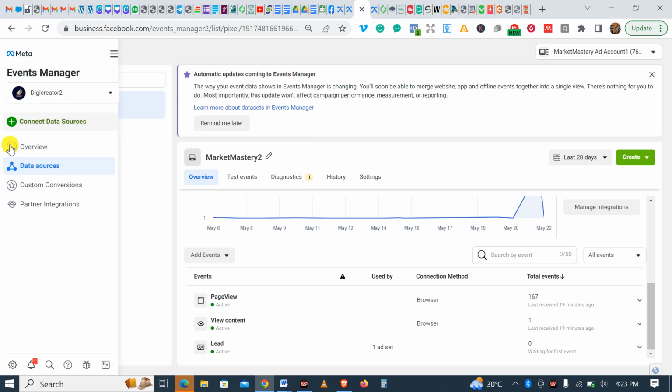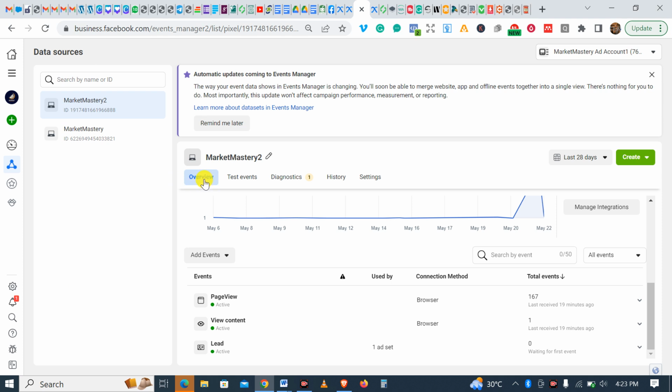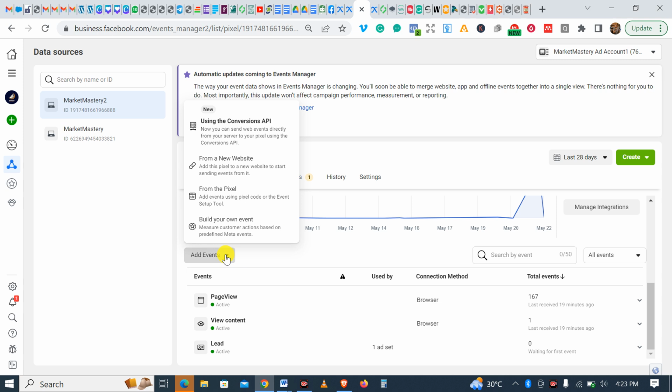So come here. Remember, I came to data sources. When I came to data sources, I came to overview. When I came to overview, I came to add events. That's why I said this is not for beginners. All right, people who already bought my course know what I'm talking about, so you can still get the course.